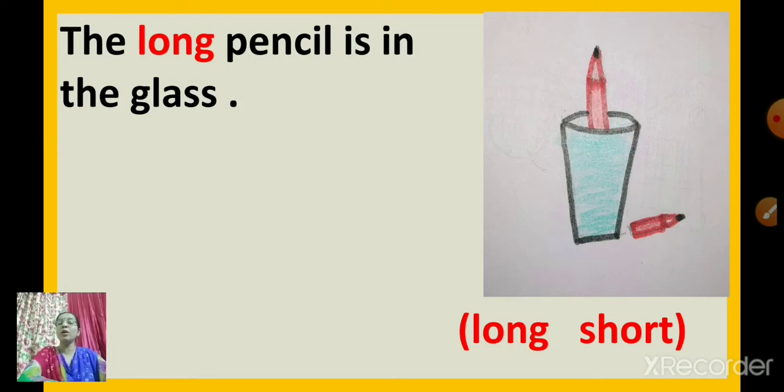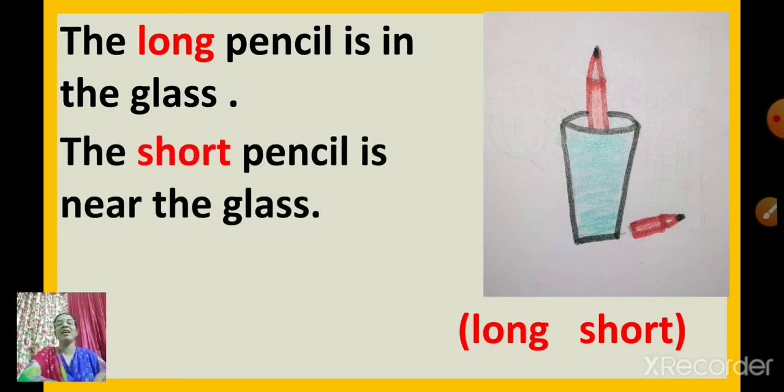Now what is the next word? Short. See the position of the short pencil. Where is the short pencil? Yes, the short pencil is near the glass. The short pencil is near the glass. First one, the long pencil is in the glass. The short pencil is near the glass.